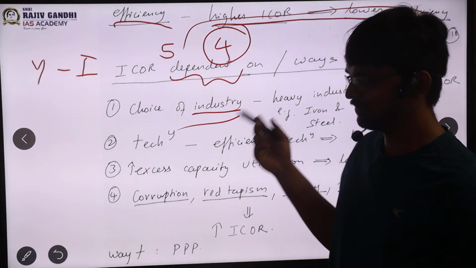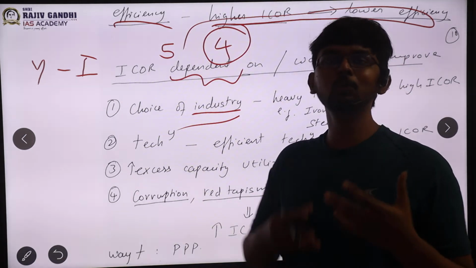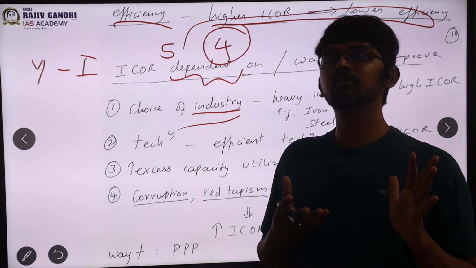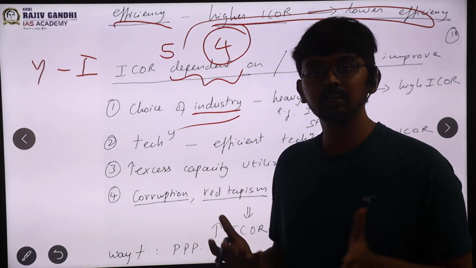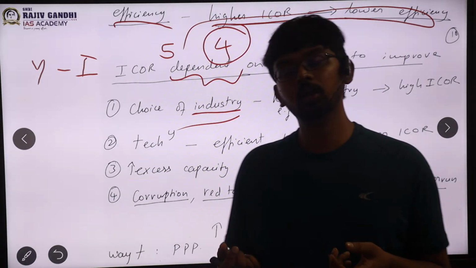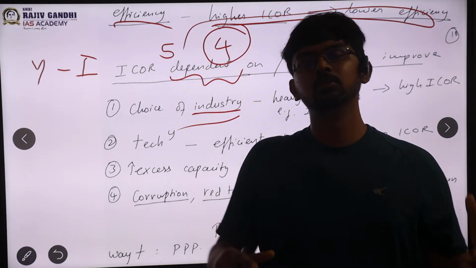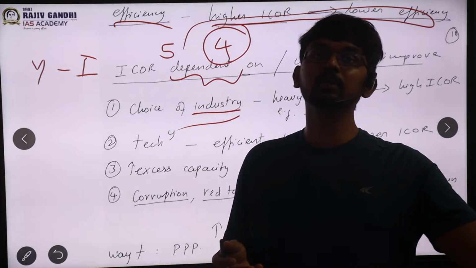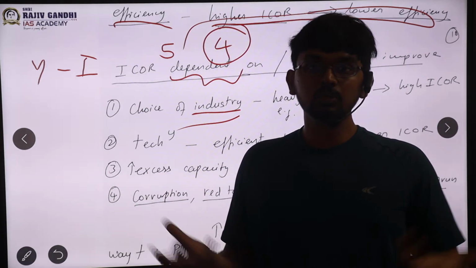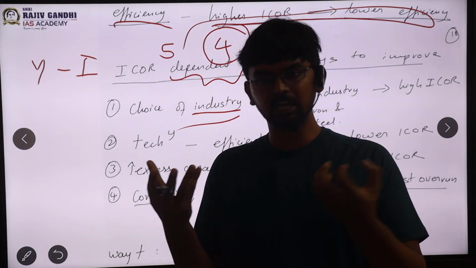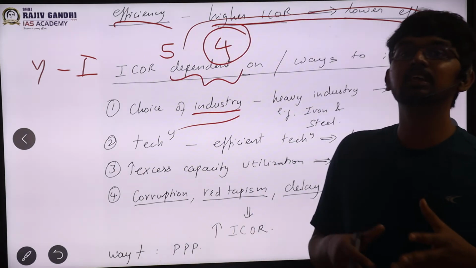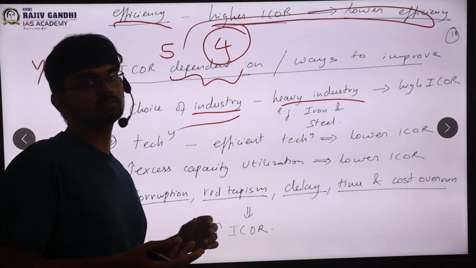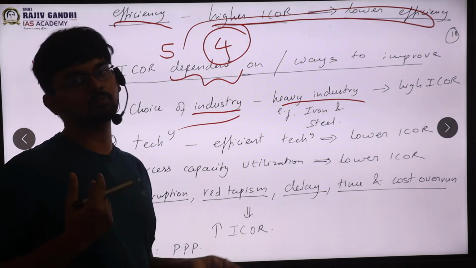So first thing is choice of industry. How are industry and ICAR linked? Let's take an example as usual. Take a very basic or heavy goods industry like iron and steel. To produce iron and steel, you need to acquire so much land, bring in electricity, coal, charcoal, iron ore, and a furnace to heat. You see the amount needed. If it's a heavy good or capital good industry, it will have high ICAR, sir. That means it needs a lot of investment even before producing output.